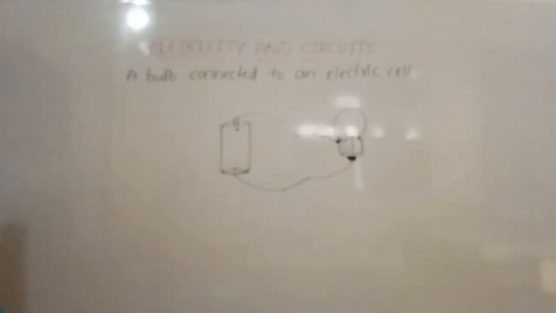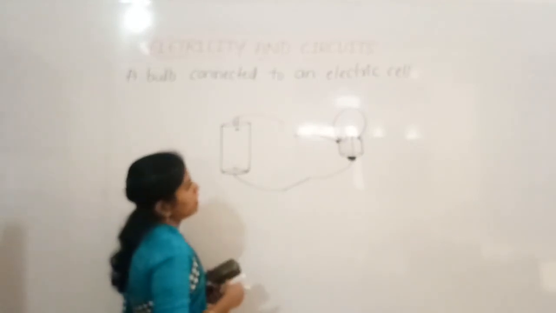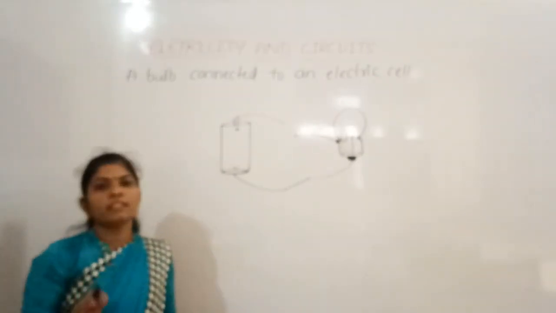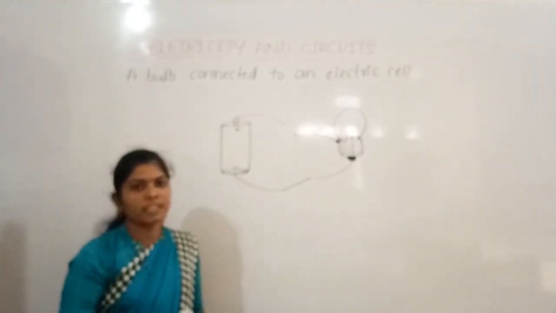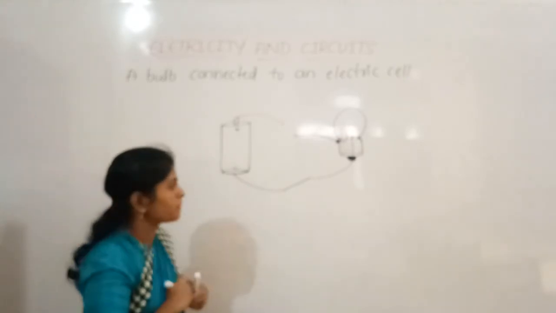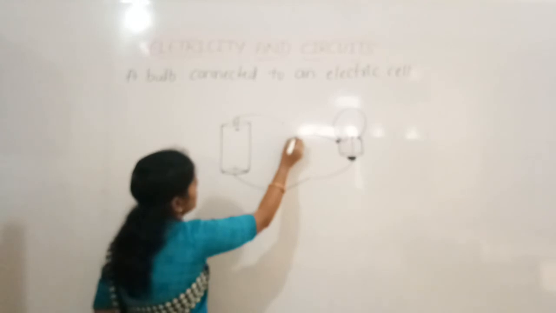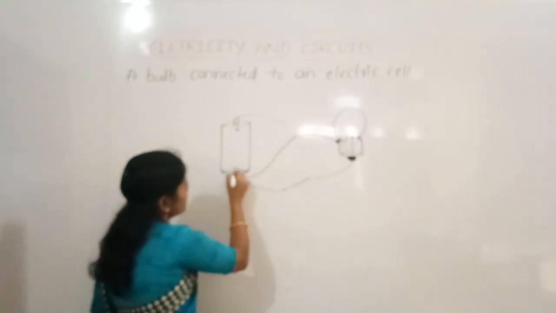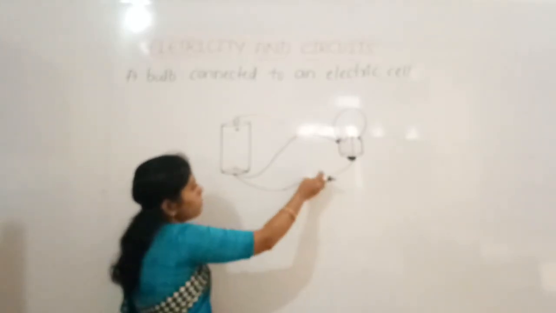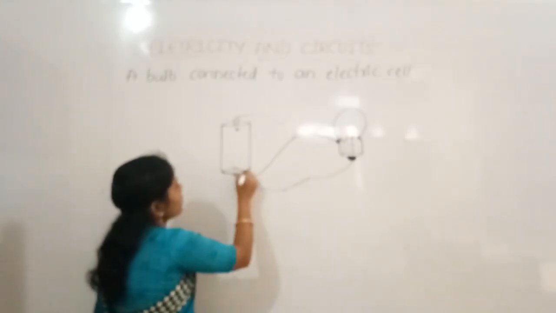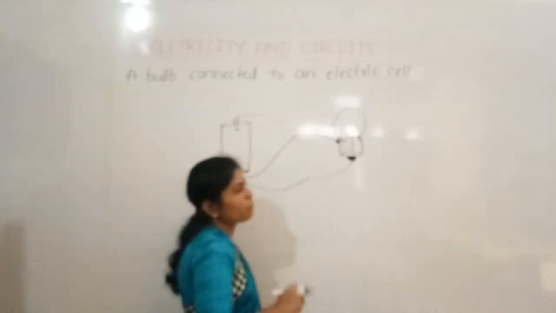And one more case we will explain now. Suppose, when all the wires are connected, all the terminals are connected, the electricity supply will take place. Now just imagine these both ends are connected to this terminal, means the negative terminals. Both the wires of the bulb are connected to the negative terminals of the electric cell. So do you think now the bulb will glow?